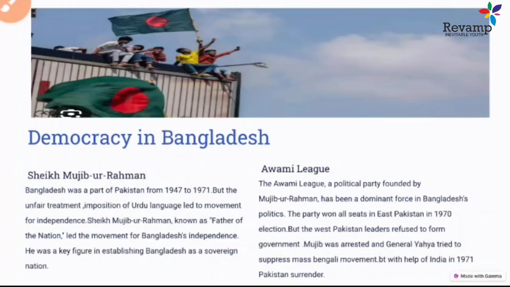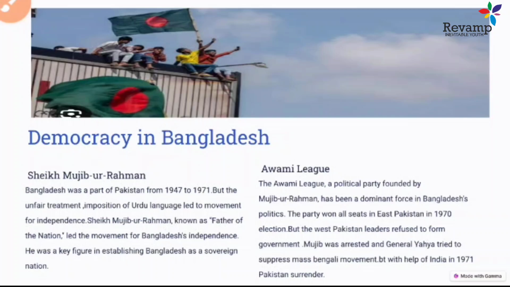Now let's come to the next thing, democracy in Bangladesh. Here is the flag of Bangladesh in the picture, where children are waving the flag. So how did Bangladesh come into existence? We all know, as I mentioned in an earlier slide, that it was earlier a part of Pakistan. After the 1947 partition, Eastern Pakistan and Western Pakistan were united as Pakistan. Eastern Pakistan represents today's Bangladesh, and Western Pakistan is Pakistan only.